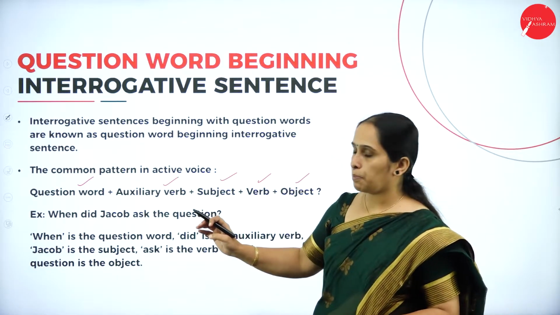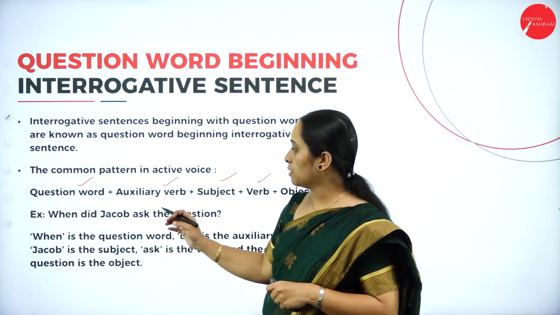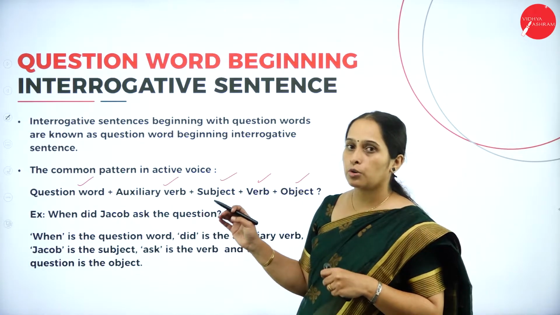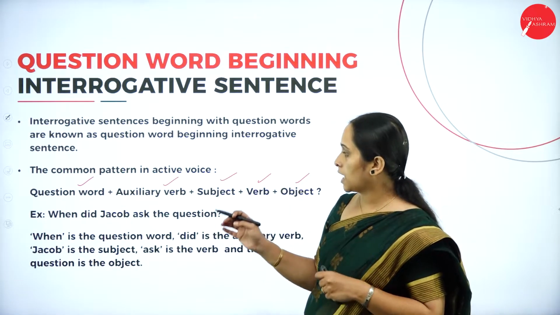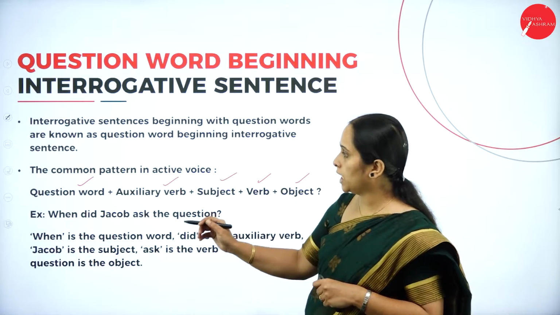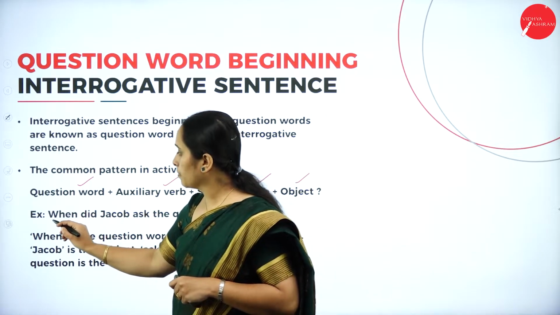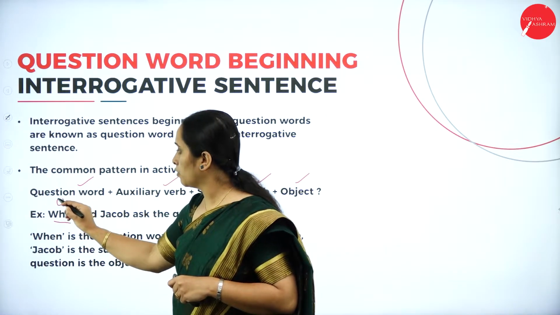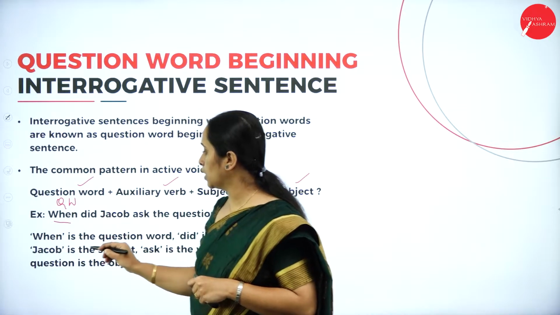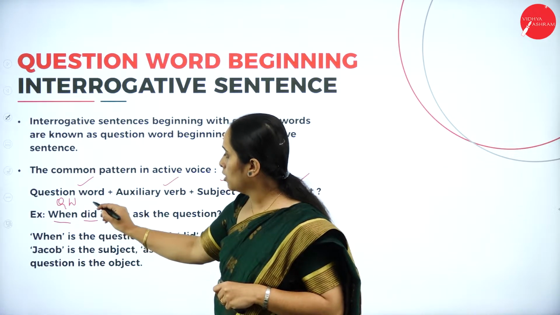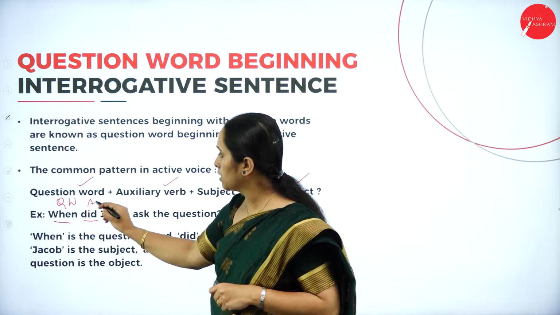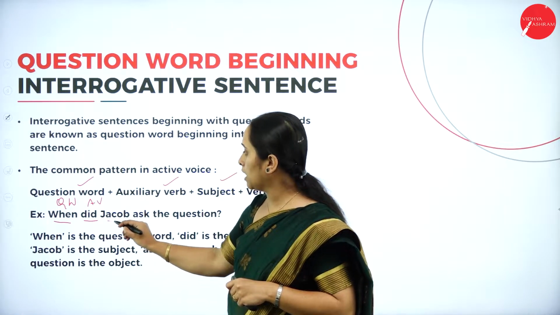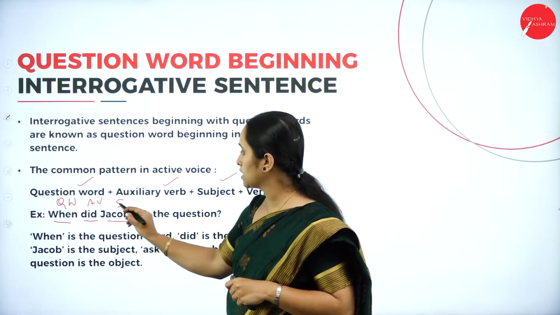Now, example: when did Jacob ask the question? Here, when is the question word. Did is the auxiliary verb. Then Jacob is the subject.